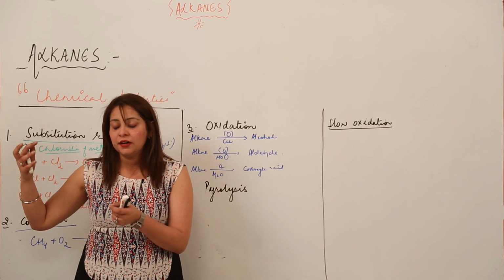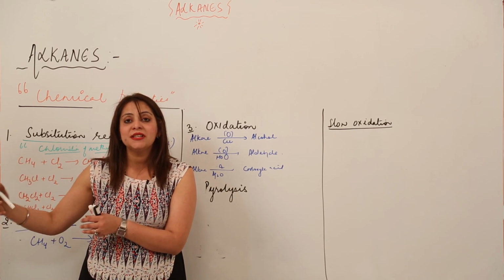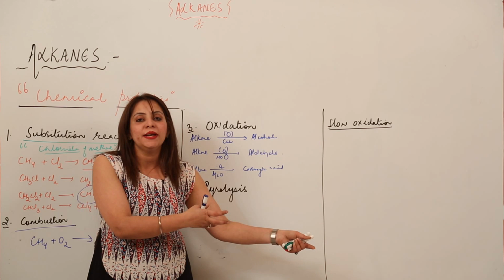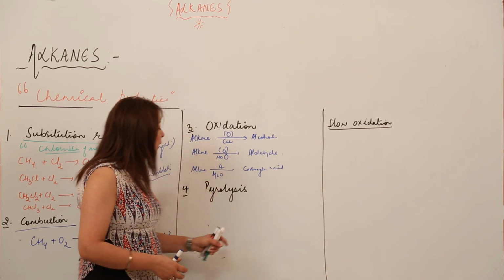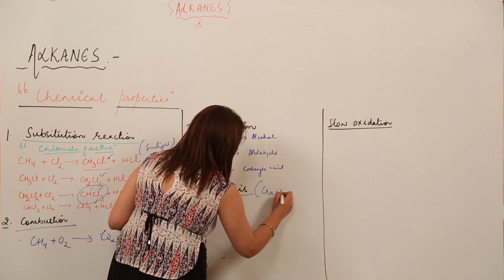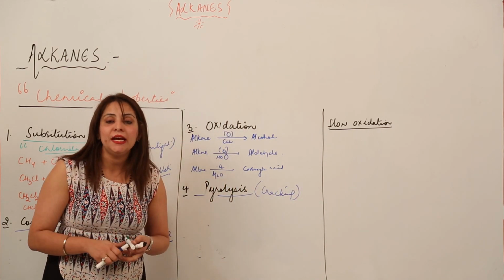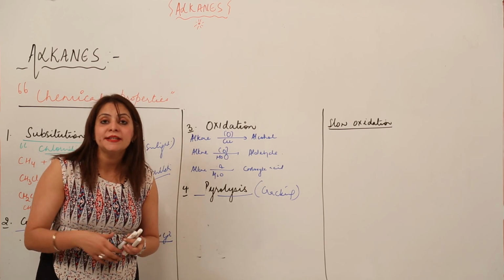Right? If the member on the left-hand side belongs to the second member, then obviously you are going to get the ethyl member on the right side. Now, what is pyrolysis? Pyrolysis is also called cracking. It is when we heat an alkane in the absence of air at high temperature.